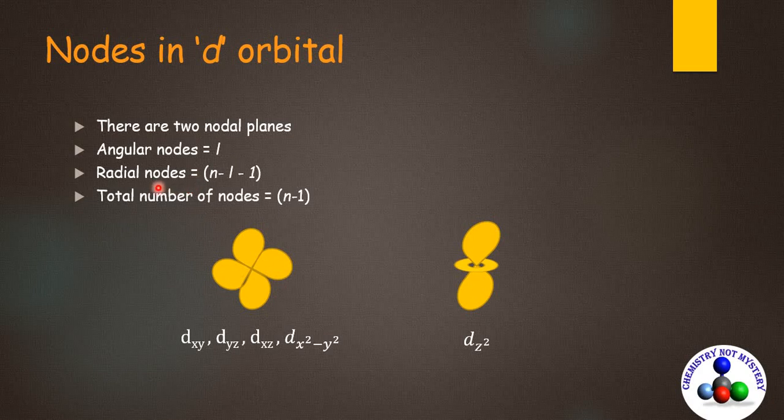Angular nodes depend only on the shape of the orbital, while radial nodes depend on the shape of the orbital as well as on the distance from the nucleus, and are defined by n-l-1. The total number of nodes can be calculated by using n-1.